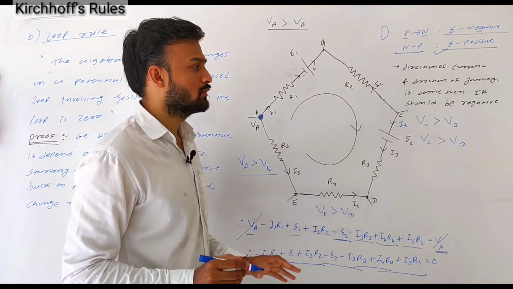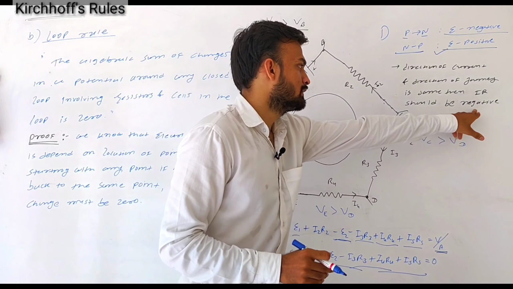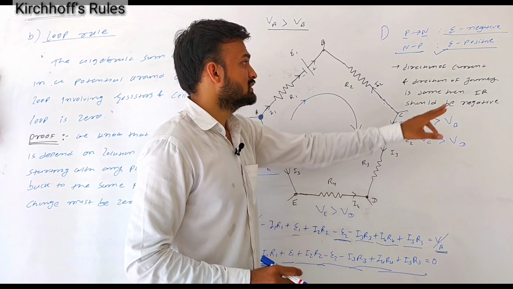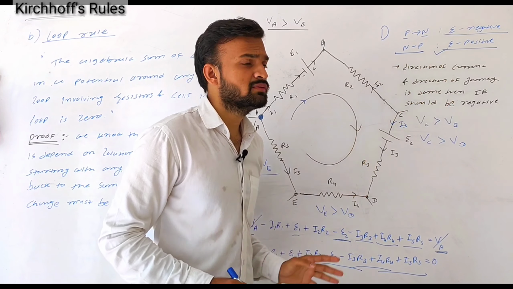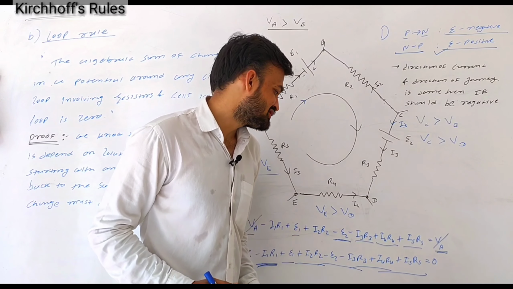You can see that over here in this branch the direction of current is from A to B, and the direction of journey, which is clockwise over here, is also from A to B. So IR should be negative.